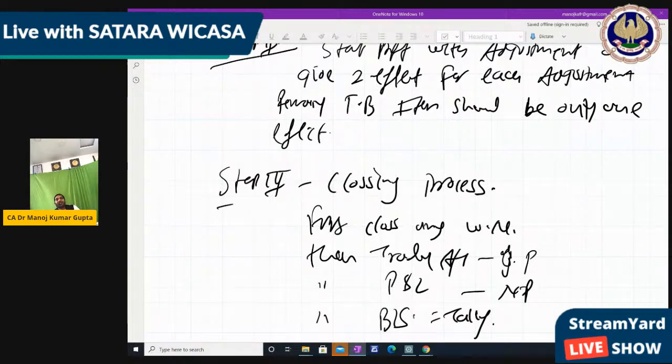Now step 3, that is notes. I had already read out the notes, and those notes I have already given to you. So you have to make those notes for revision purposes, and these steps we use in the solution of each question. Okay, so now we do the question of final accounts from your module. I think before that, we should take the break. Okay, so after the break, we do the question.